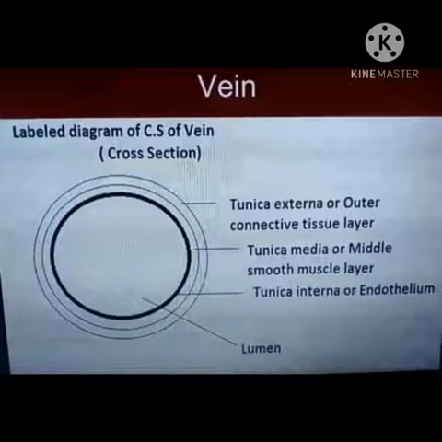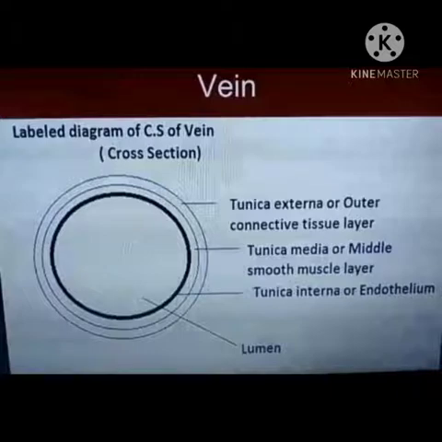The wall of veins is thin and less elastic as the blood is not pumped into them with pressure. Now the question is, why do veins have wide lumen and valves? The answer is, wide lumen helps to collect the blood, and valves present in veins prevent the backward flow of blood, and the blood in the veins flows always uniformly.